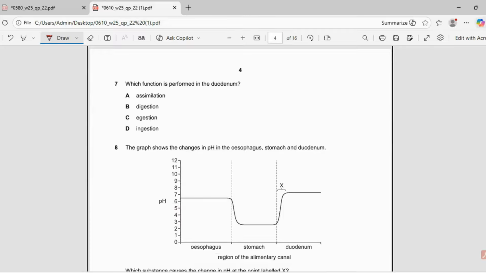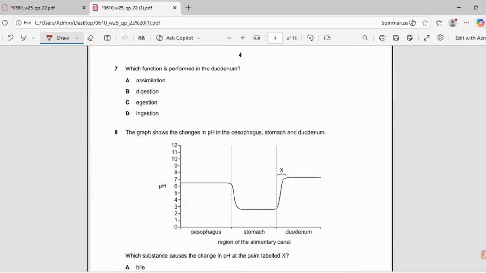Question number 7. Which function is performed in the duodenum? Now, duodenum is a part of the small intestine. In the small intestine, as you know, there is major absorption and all these enzymes are poured into it. So in the small intestine, digestion is fully completed.